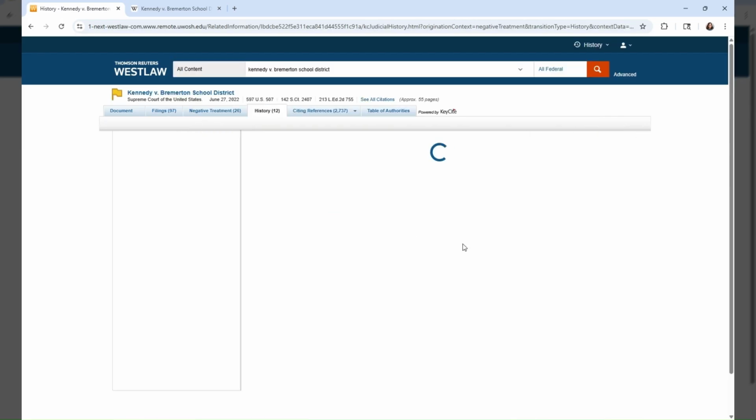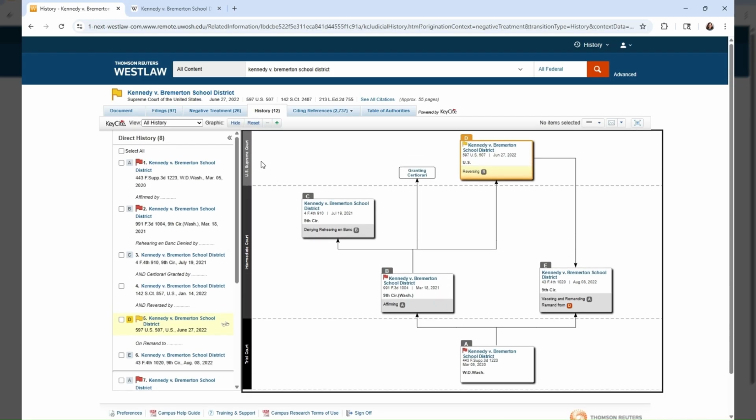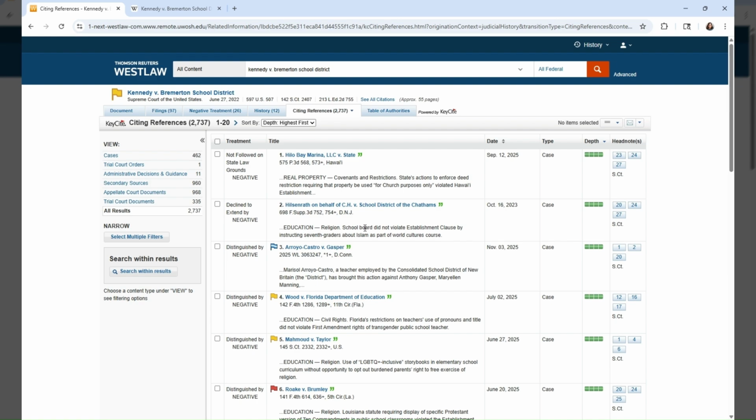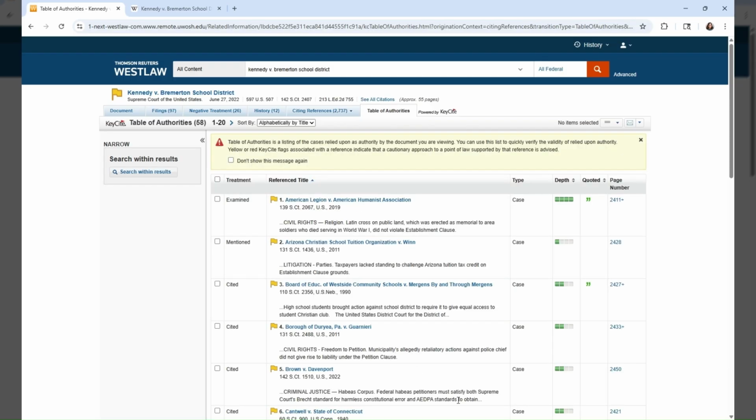The History tab shows how the case moved through the courts. The Citing Reference tab shows you other cases that have cited this specific case. Table of Authorities provides a list of cases that this specific case cited. Much of this content will not be useful to you, but it's good to at least know what you're looking at.